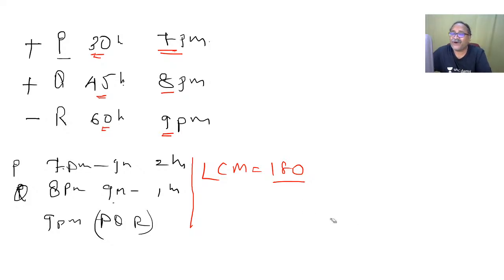Now 180 is filled in 30 hours by P. That means in 1 hour, how many units? 180 divided by 30 is 6 units per hour.